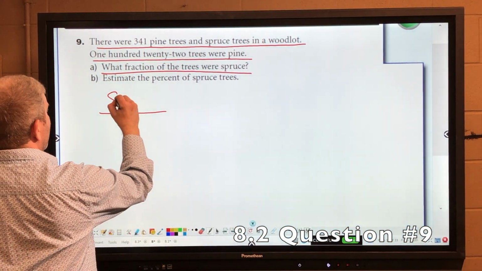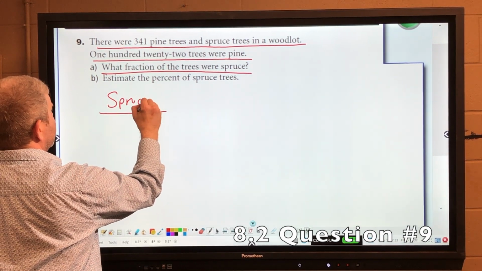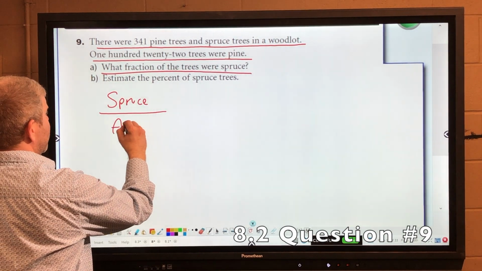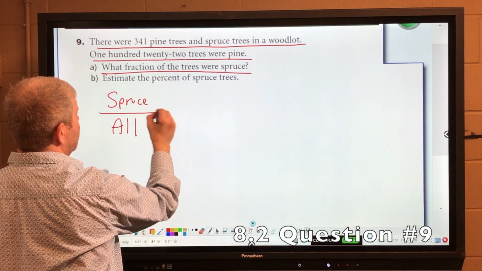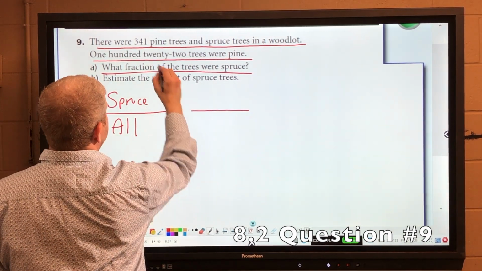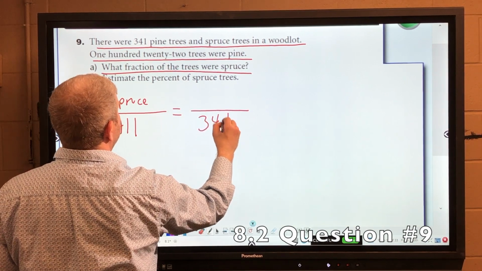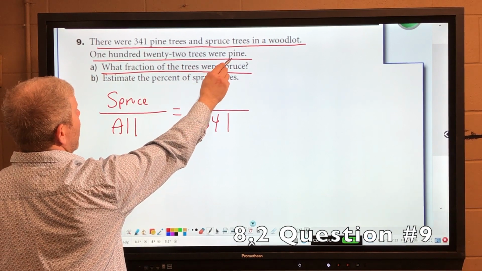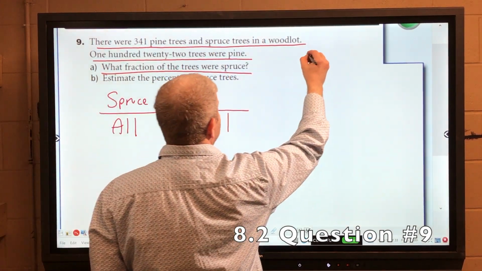So we want to know spruce is on top. Spruce divided by what? Well, spruce divided by all the trees. That would give us the fraction of trees that were spruce. Well, we know all the trees that were pine and spruce were 341. We know 122 trees were pine. Well, that'll let us figure out how much spruce there was.